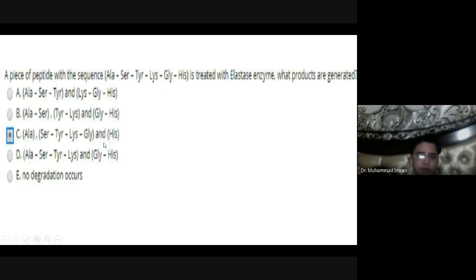So what would be the possible combination? It would be cut from here. It would be cut from here. So C would be right. Alanine, serine, tyrosine, lysine, glycine, and histidine.